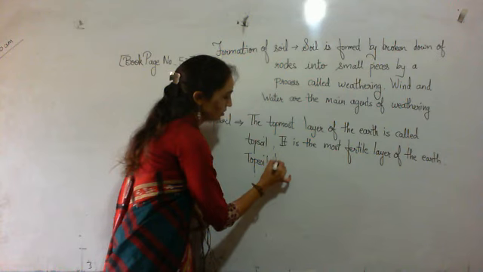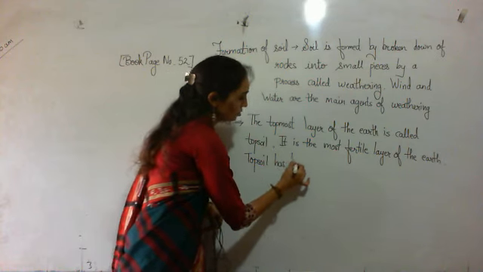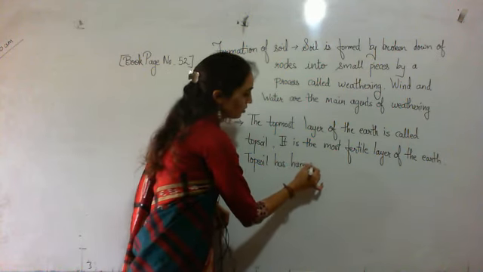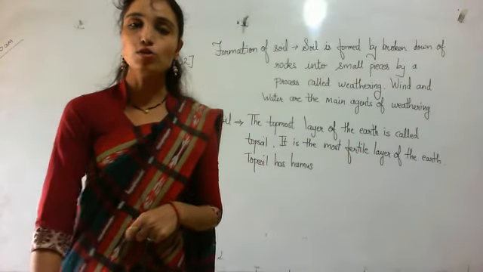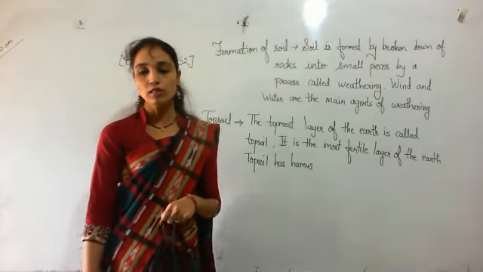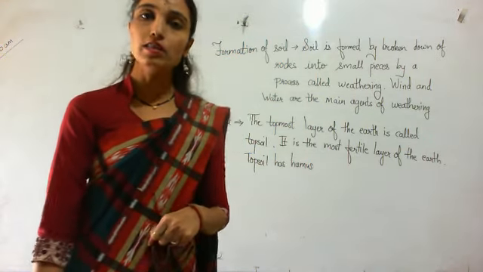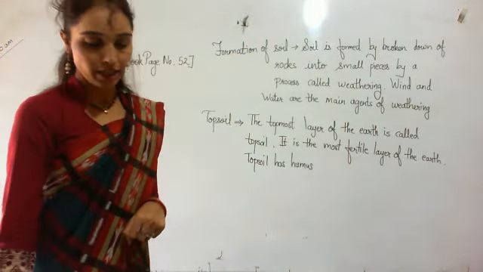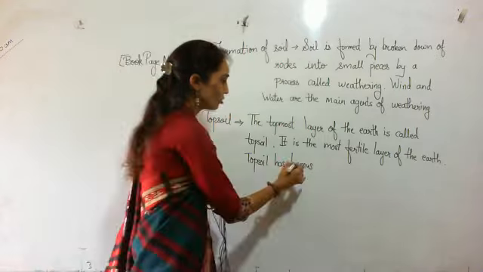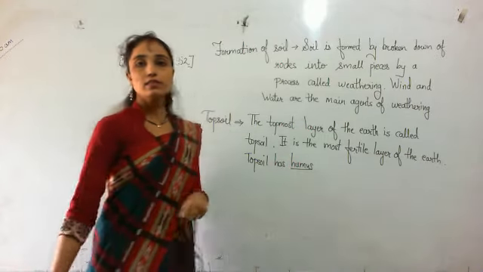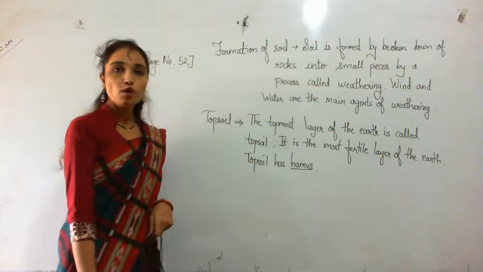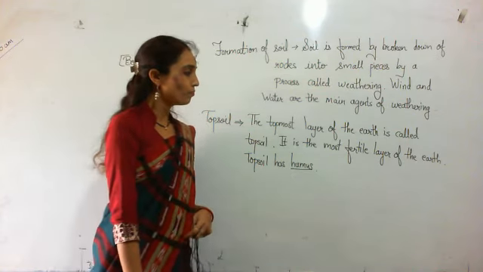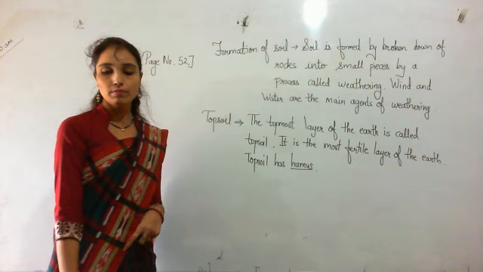Topsoil has humus. What do you mean by humus? Humus is an organic component of the soil formed by decomposing of leaves and other plant material.